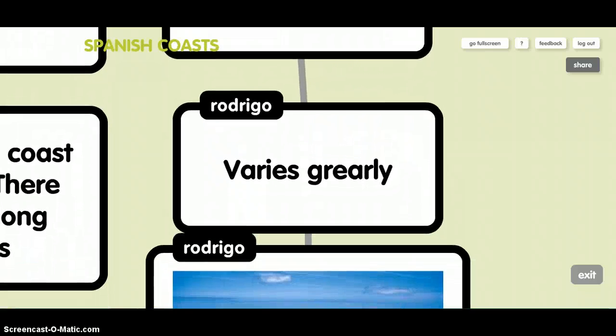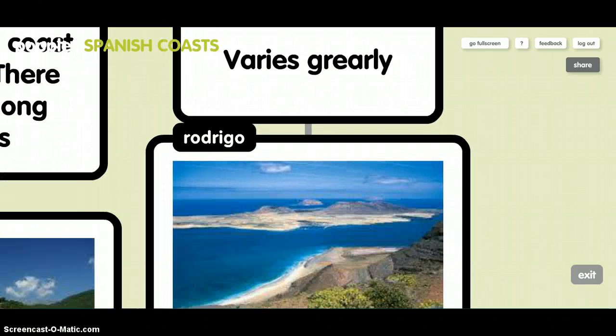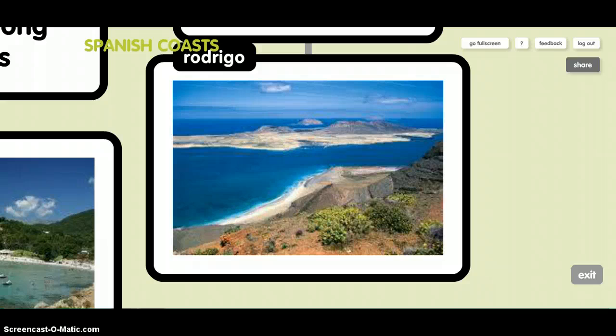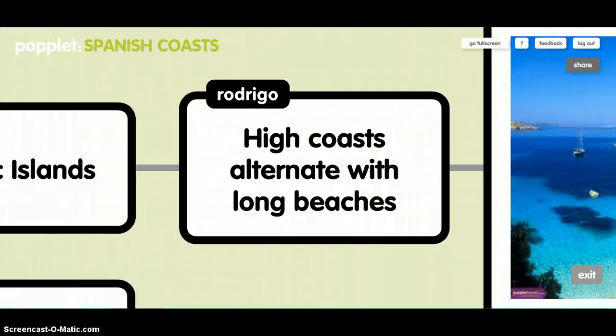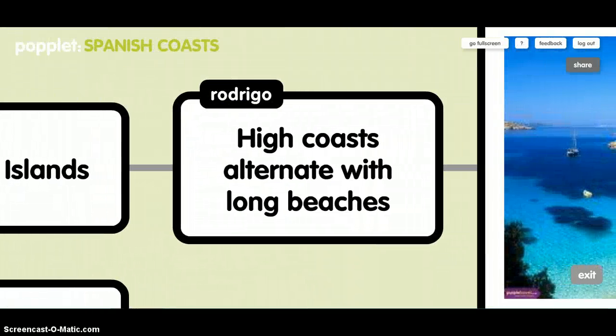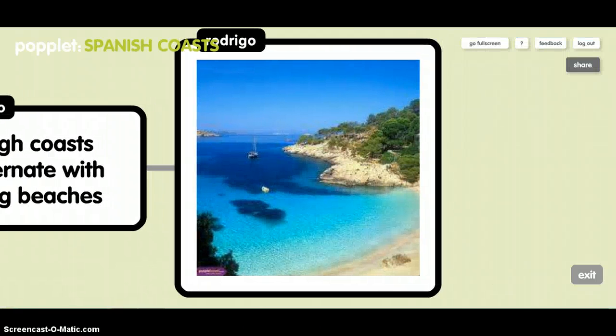Canary Islands varies greatly. This is a photo of Canary Islands. Balearic Islands. High coast alternates with long beaches. This is a photo of Balearic Islands.